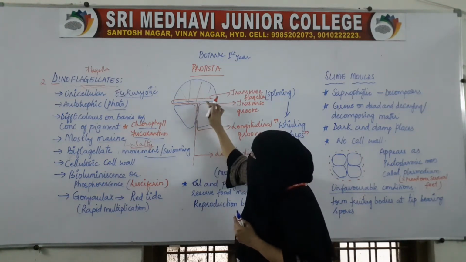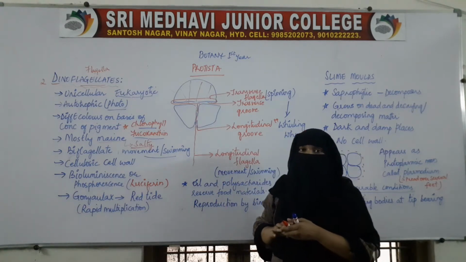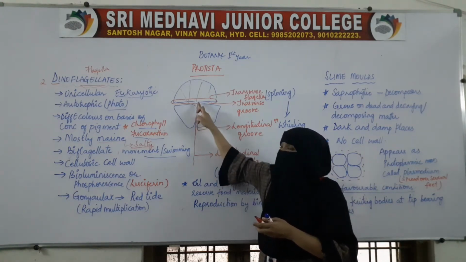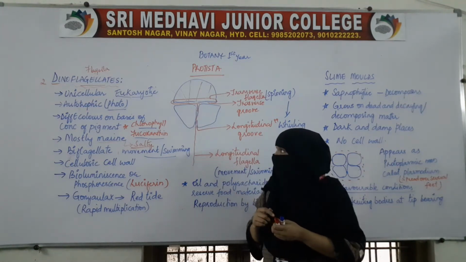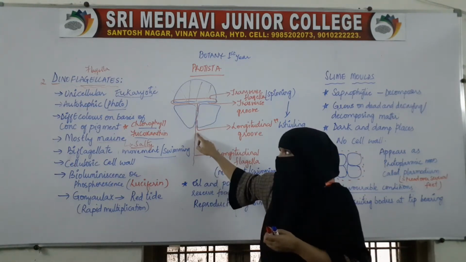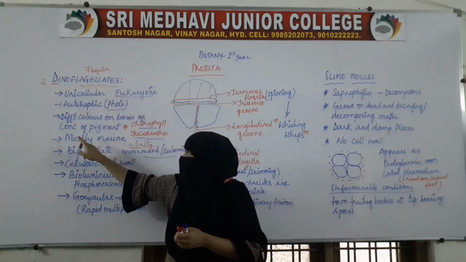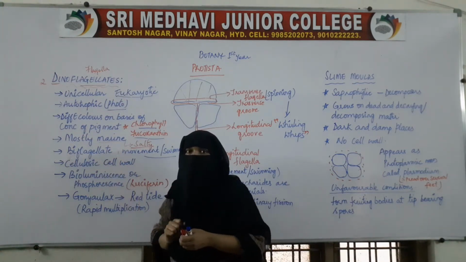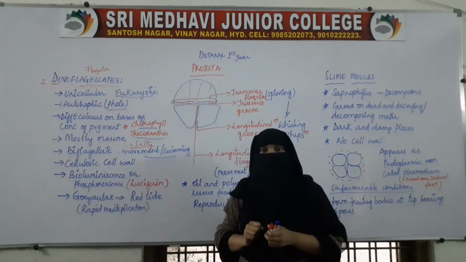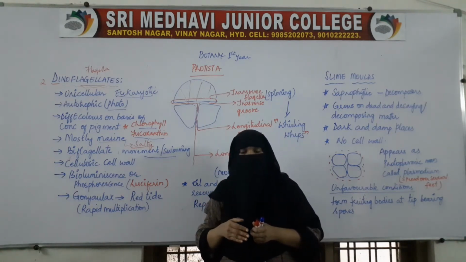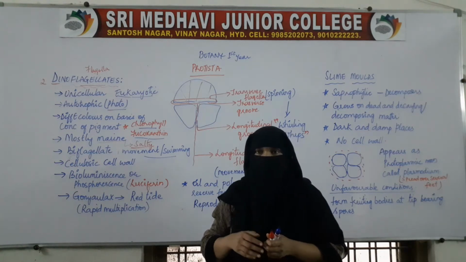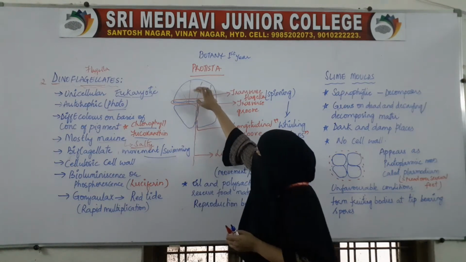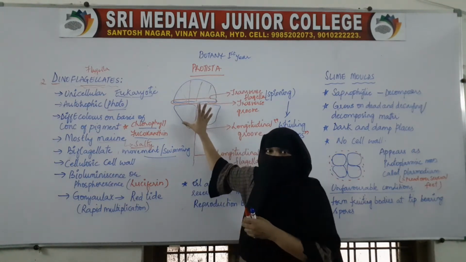From these furrows, from these grooves, flagella will be arising. As we already said, the dinoflagellates have two flagella. One will be longitudinal flagellum and one will be transverse flagellum. One will be arising here from the cell, that is the body structure like this.